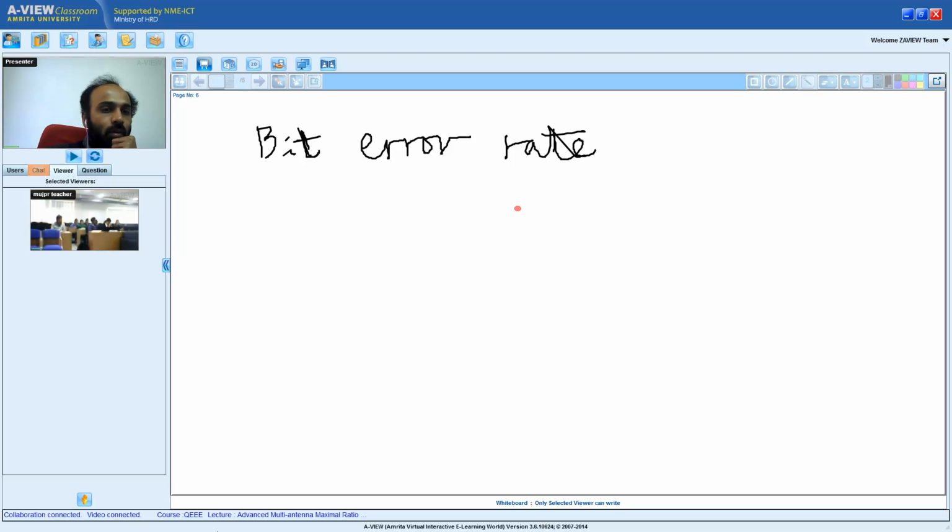Can someone prompt me on chat with the simple definition of bit error rate? I don't know the exact definition of bit error rate. That's what I'm trying to see, if there is anyone on this forum who can prompt me. Any college, can you prompt me with the definition of bit error rate? Can someone respond on chat?